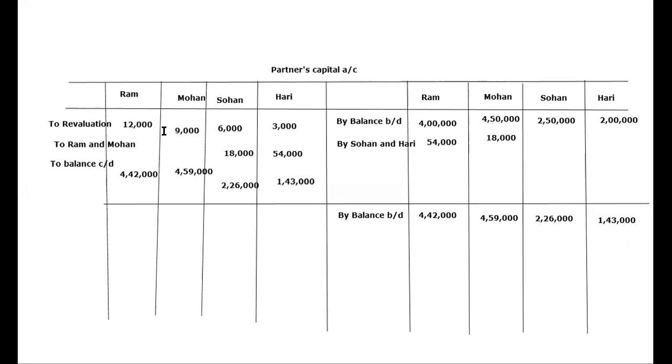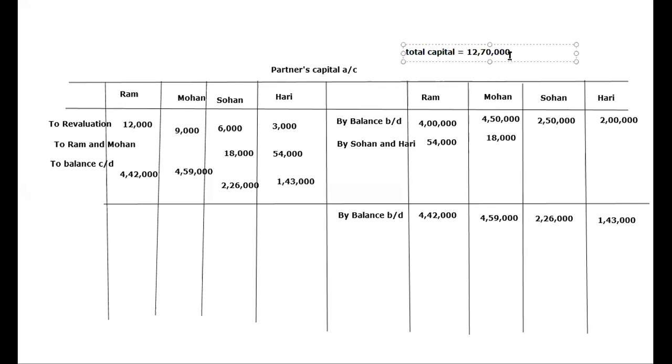1,43,000. Now I'm going to make working notes somewhere here. We will add on total capital now according to our balance carried down. Okay, and what will be total capital? The sum of all the balance brought downs which we have done now. 4,42,000 plus 4,59,000 plus 2,26,000 plus 1,43,000. It is 12,70,000. This is our total capital.